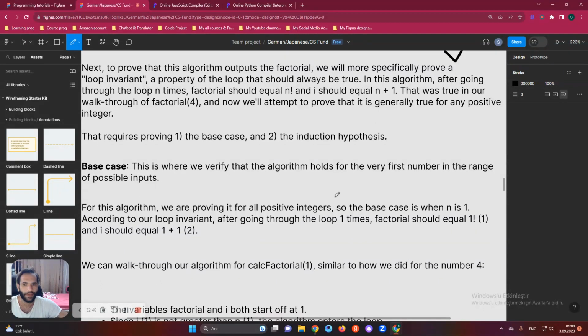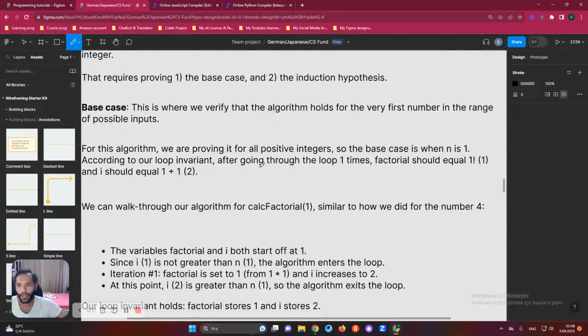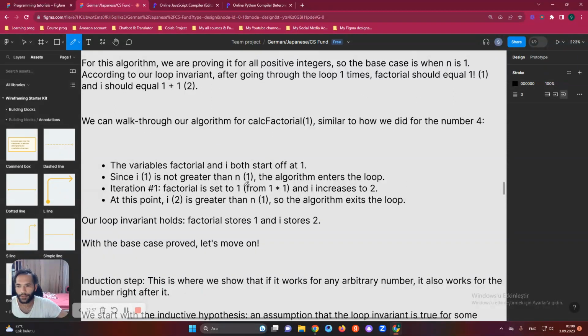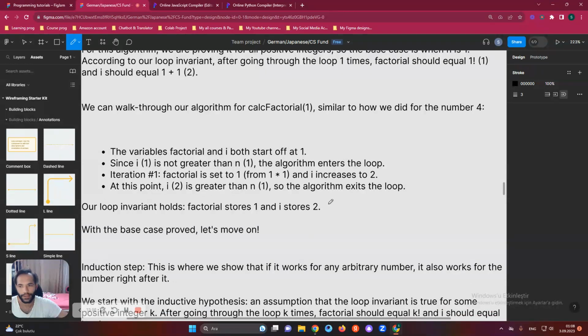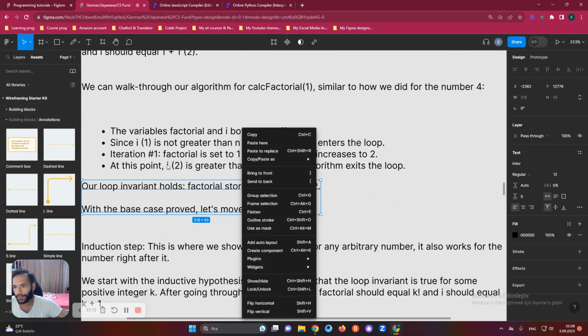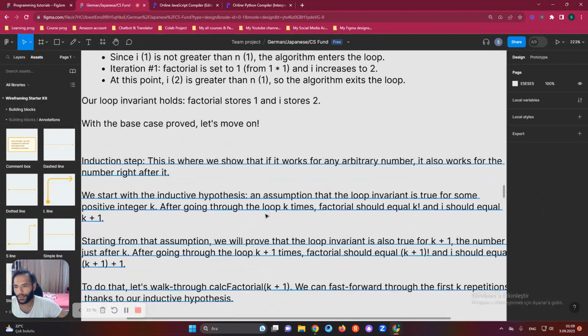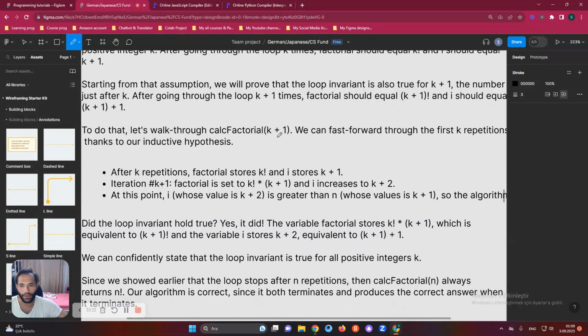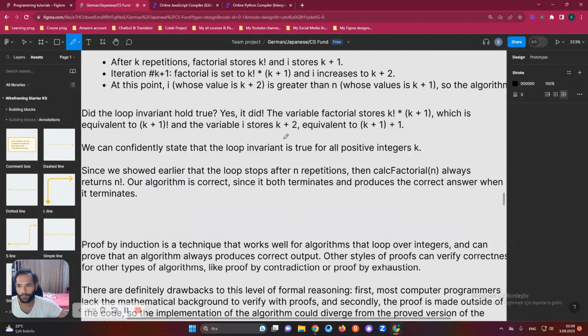Base case: this is where we verify the algorithm holds for the very first number in the range of possible inputs. In the first case again, the variable factorial starts off at 1, and since i is 1, which is not greater than n, the algorithm enters the loop. Iteration starts there, 1 times 1, increasing i each time. So this is more explanation about it. You can just apply each of these steps to understand what is going on with the factorial problem, okay?